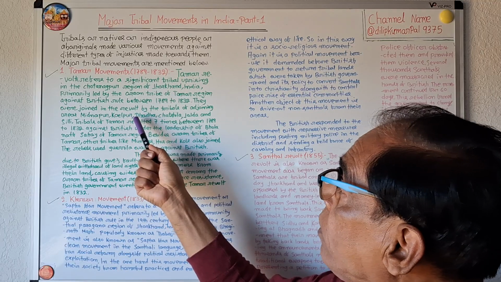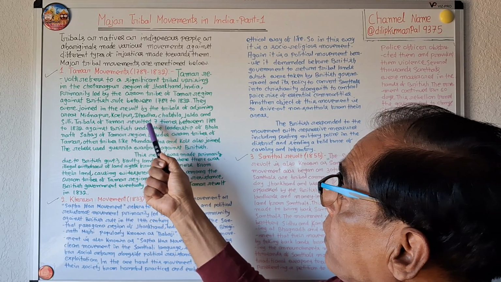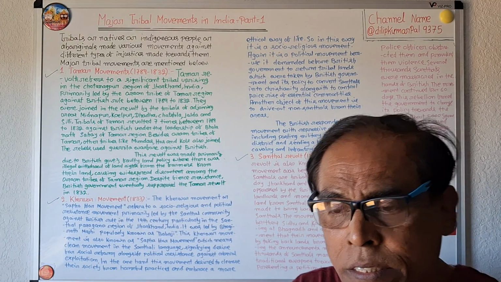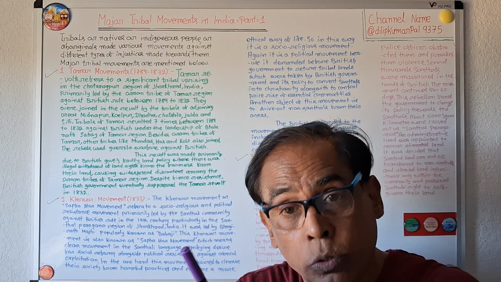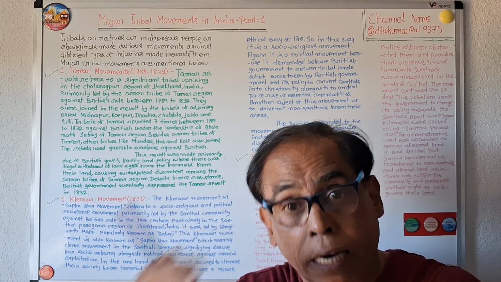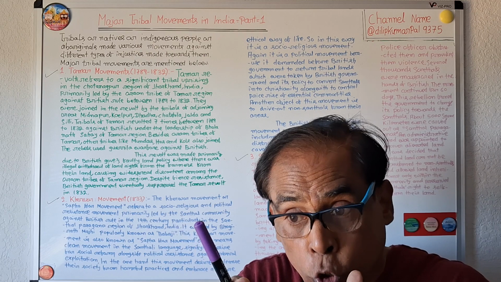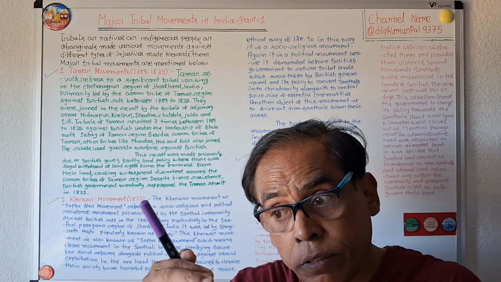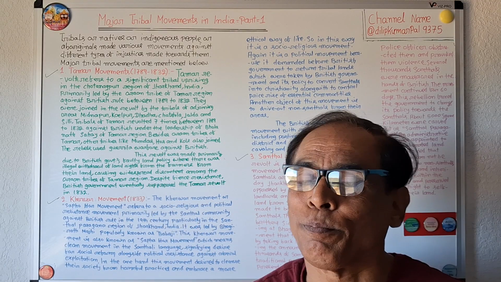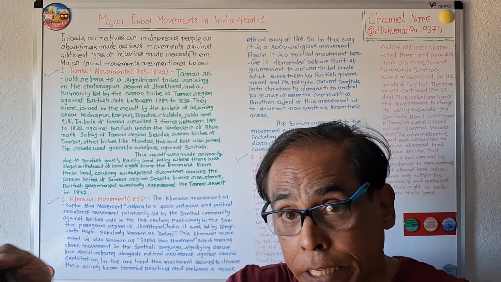They were joined in the revolt by the tribals of adjoining areas like Midnapur, Koilpur, Dhada, Chatsila, Jalda and Silli.